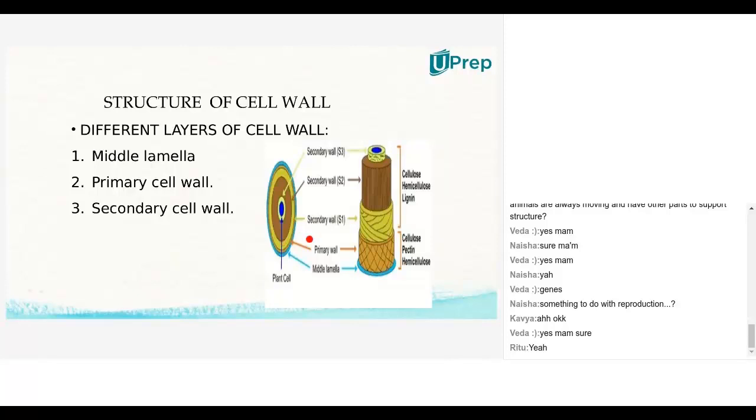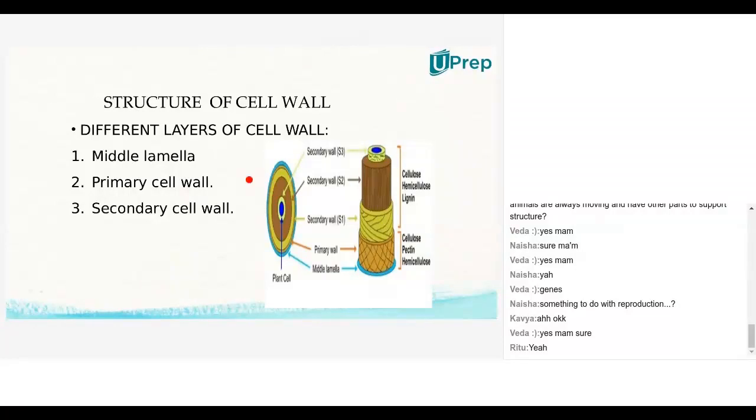Now when you see the cell wall structure, in this slide we are saying that this is the cell surrounded by 3 layers of cell wall. The first layer is the middle lamella. Second layer is the primary cell wall. Third layer is the secondary cell wall. So how are these many layers making the cell structure intact? Because of the presence of more amount of water, these layers are flexible and intact, making the cell protective. That is how the cell wall with more amount of water is making the cell protective.